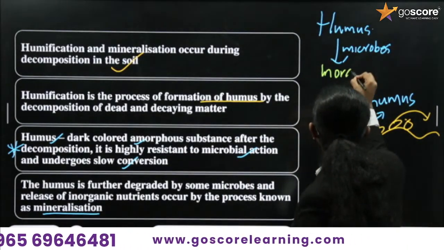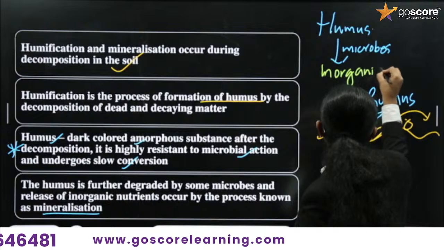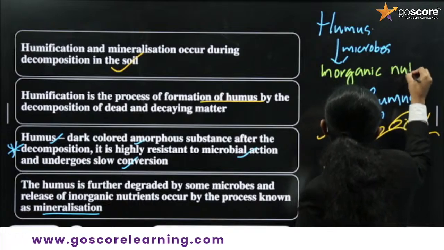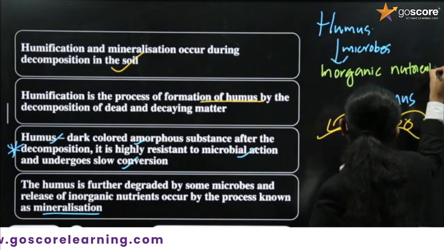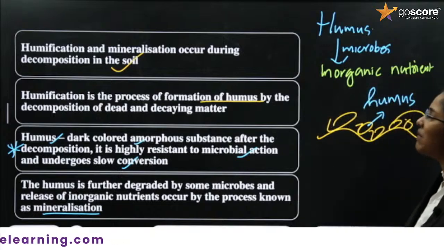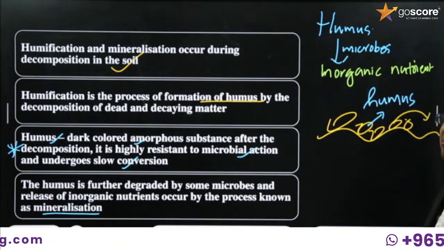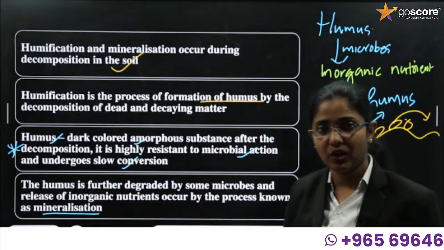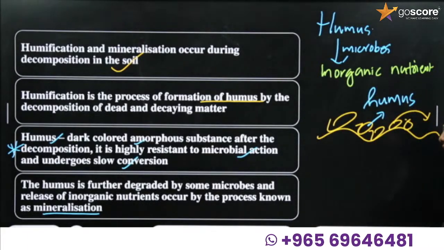The process of formation of inorganic nutrients from humus by the microbes is known as mineralization.